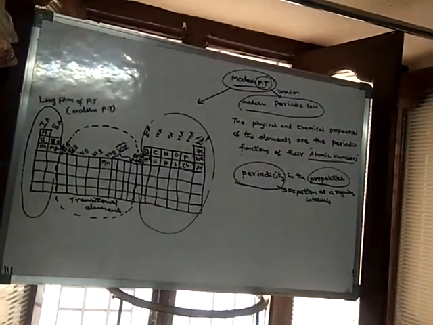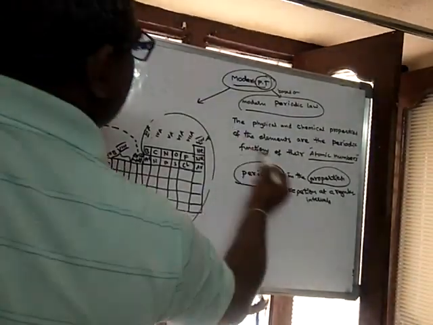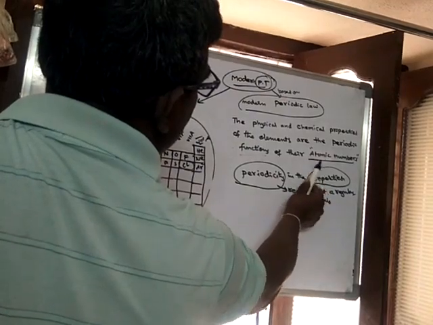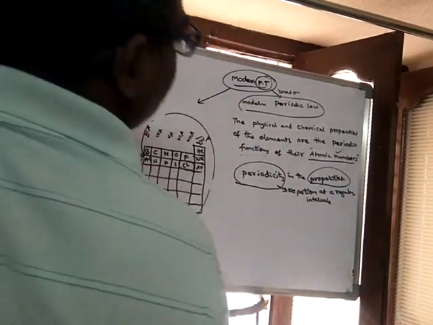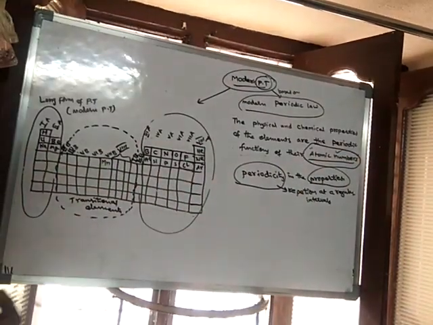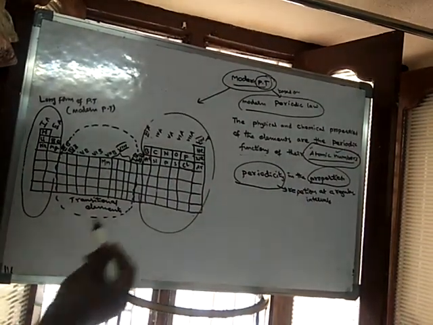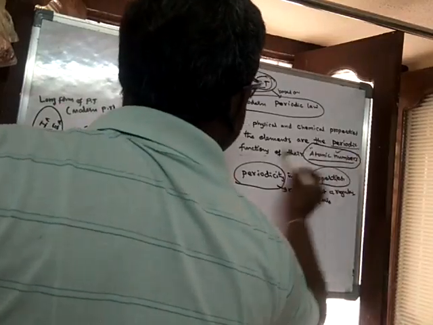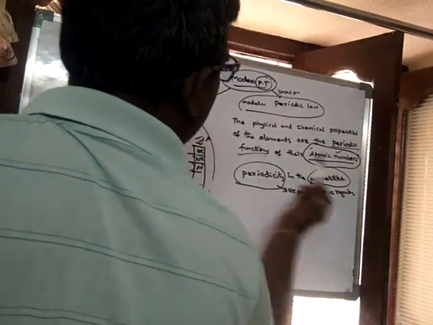So this law says that when elements are arranged according to increasing order of atomic numbers, if you follow the atomic number increasing order, you will find periodic functions. That means periodicity in the properties.